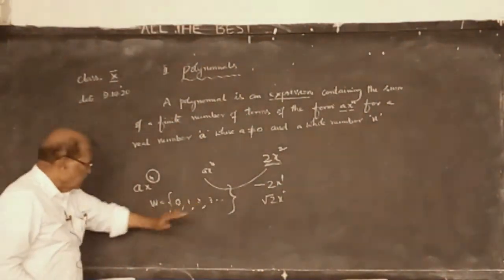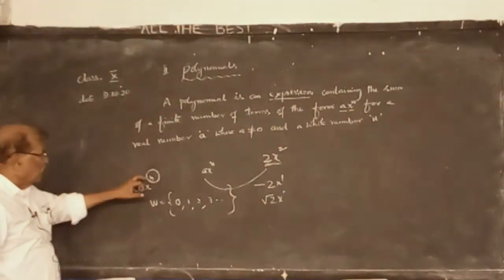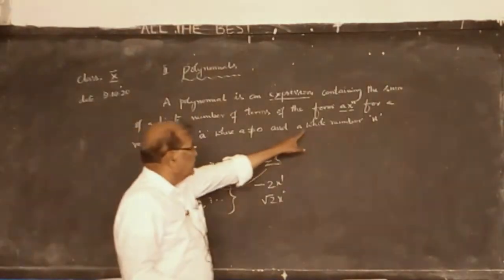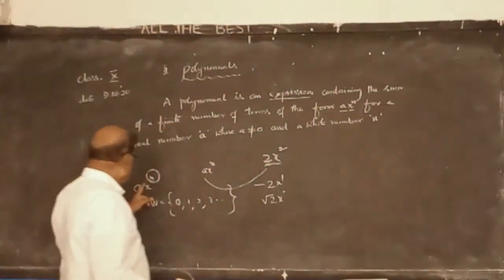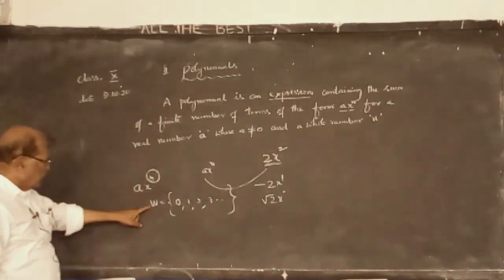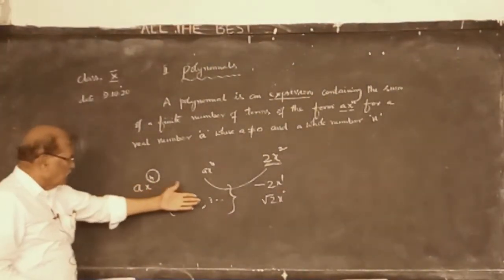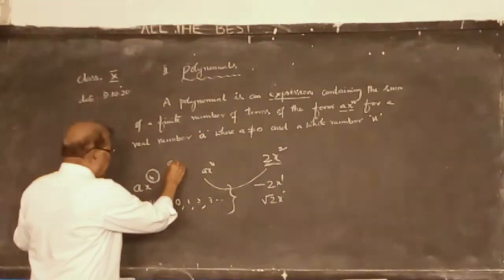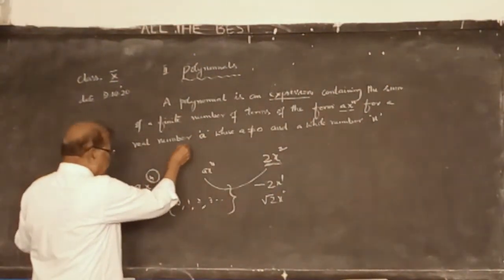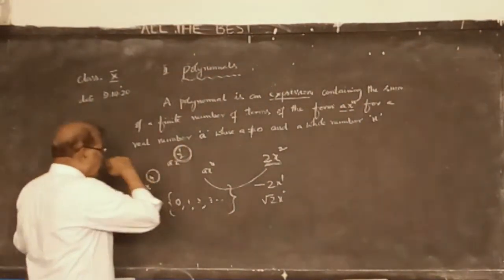They should not be rational numbers, they should be whole numbers. This point is very important. You can't say ax to the power of 1 by 2, because 1 by 2 is not a whole number.